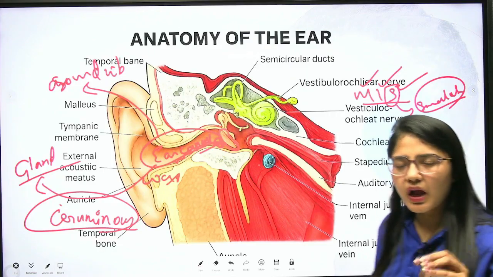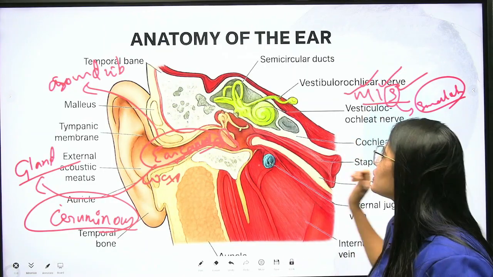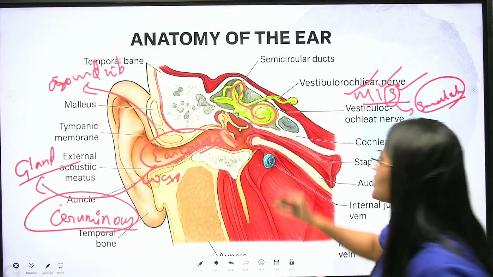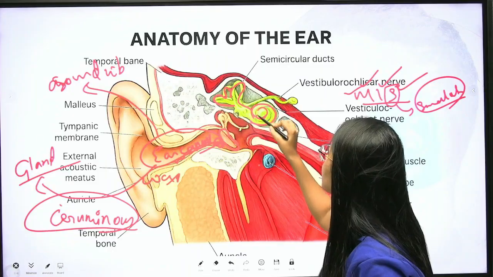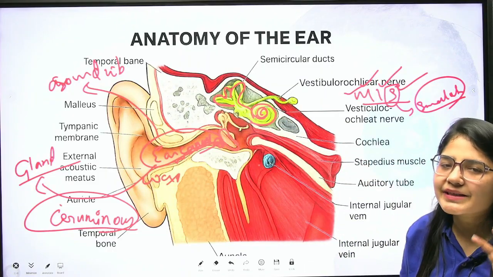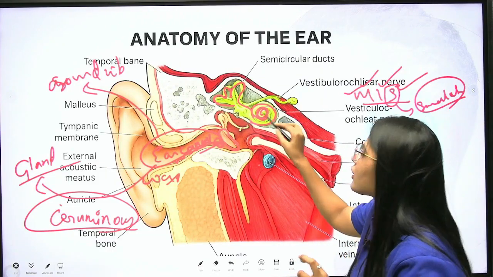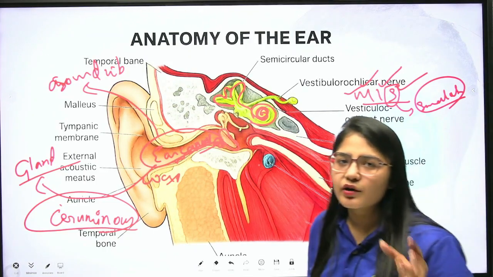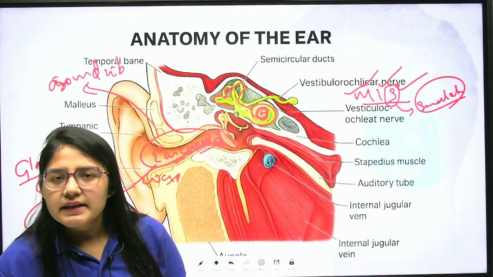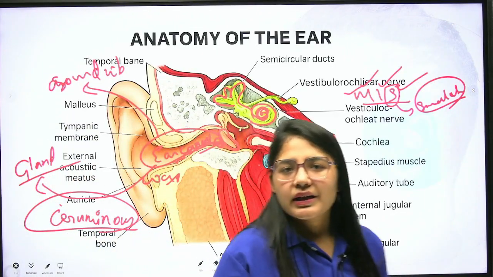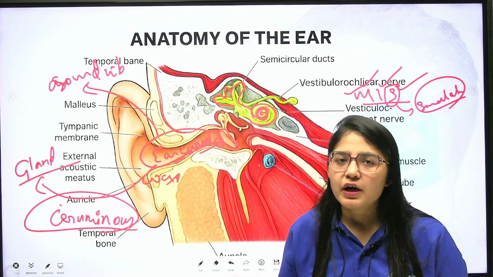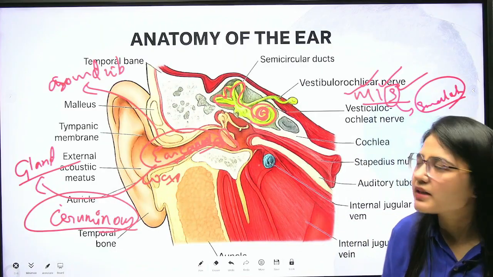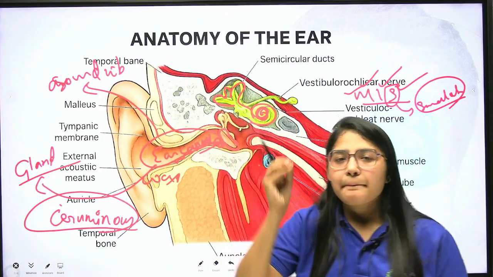Clear? After these three bones, we have the vestibule and the cochlea. This portion is known as the vestibule and this is the cochlea, the structure which looks like a snail. All these are responsible for amplification as well as for converting your vibrations into electrical impulses, because our brain can read only signals in the form of electrical, or we can say nerve, impulses. Clear? Nerve signals. So these were the main parts of the ear.